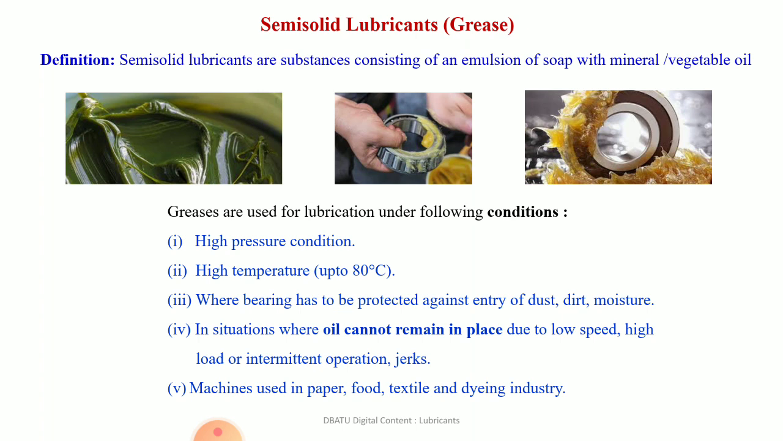Also, in the machines used in paper industry, food, textile and dyeing industry, lubricating oil may create problems. The drop of lubricating oil may spoil the paper or the fabric or even contaminate the food. Therefore, in such situations also, we have to use semi-solid lubricants only.